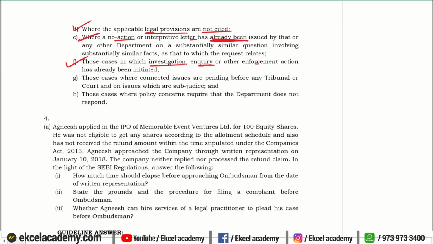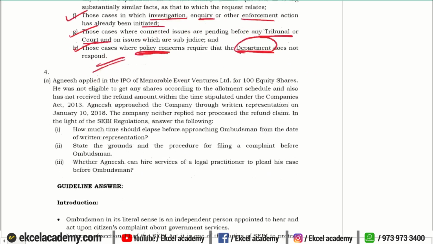Those in which investigation, inquiry or other enforcement actions have already been initiated, those where the cases are pending before any kind of tribunal or the courts, or any cases which are in reference to any other department. In that case, when there is a concern with respect to any policy, the department will not respond to your application that you have filed for seeking the informal guidance.